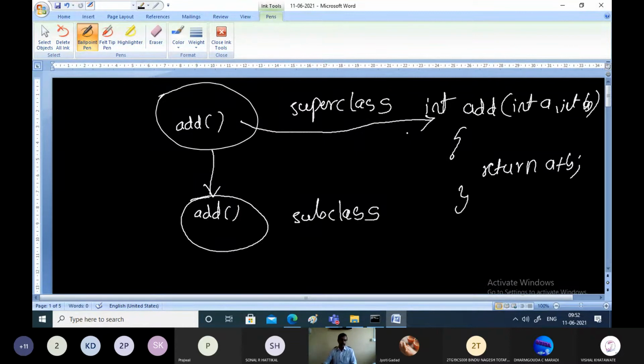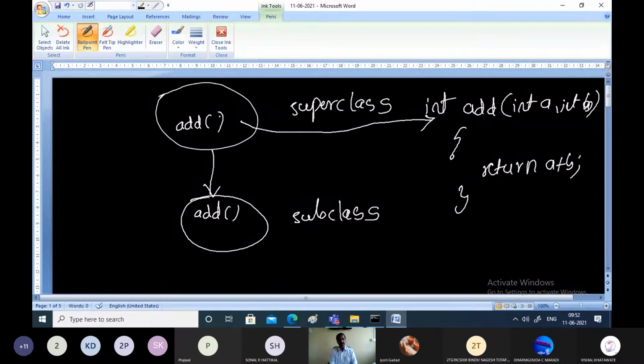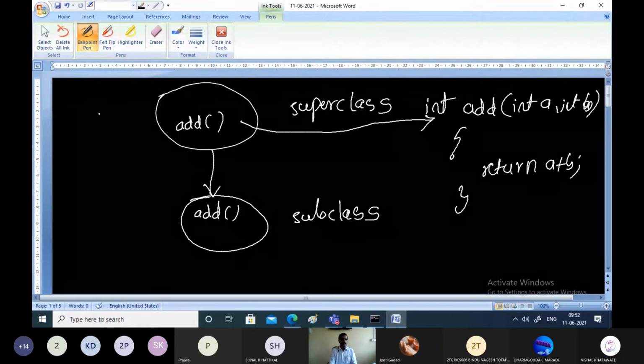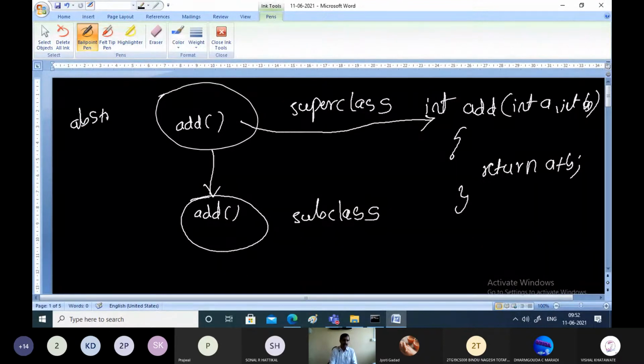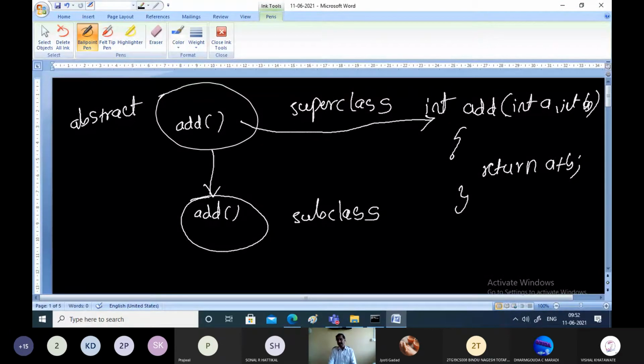In the usual scenario, the superclass will be having definitions for the methods. There will be some situations in which the superclass may not define the method completely. It will just tell the prototype of the add function, but it may not give the complete definition. In that case, that particular class is called an abstract class. That means the superclass will tell that this is the add method, but its implementation details will not be provided by the superclass.